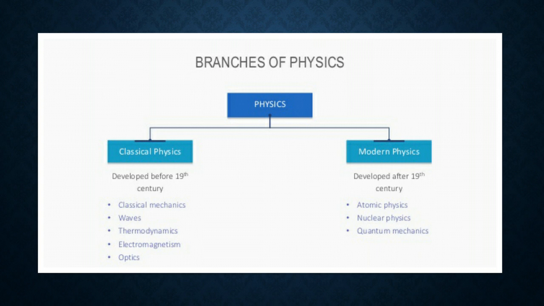Classical mechanics is divided into mechanics, waves, thermodynamics, electromagnetism, optics. These branches developed before the 19th century. Second branch is modern physics. This branch developed after the 19th century. It is divided into atomic physics, nuclear physics, quantum mechanics.